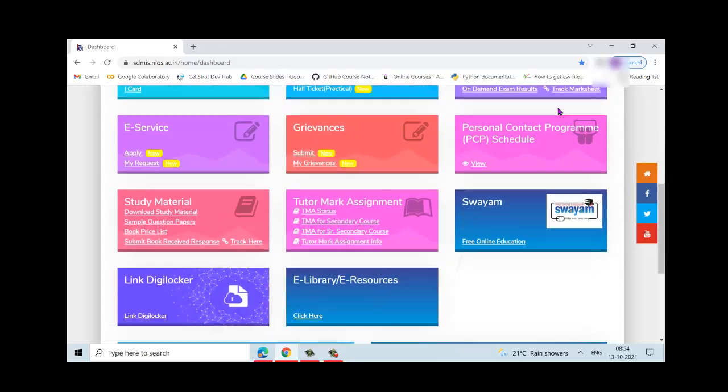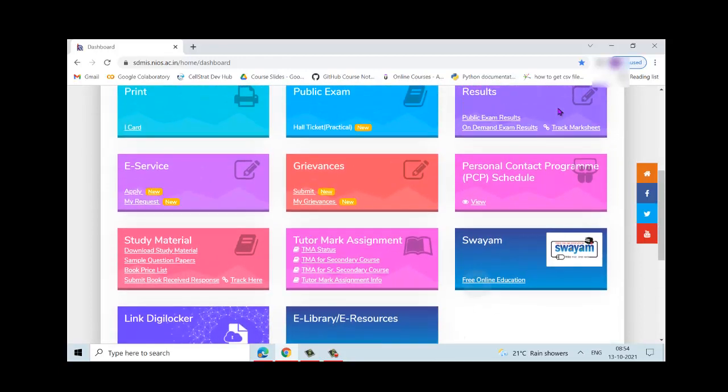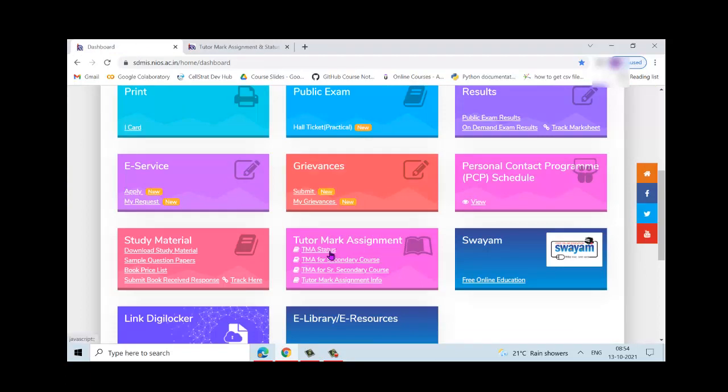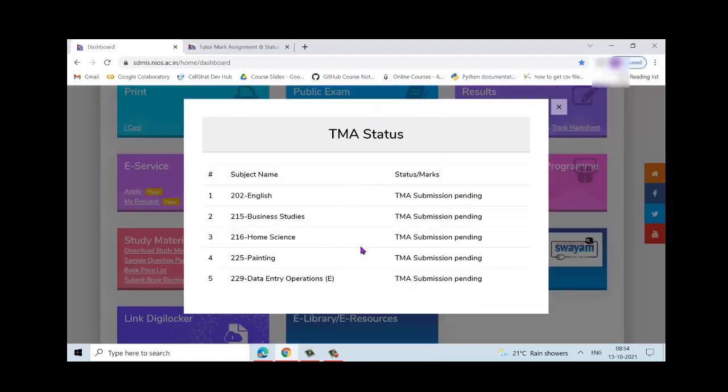So if you scroll further down in the dashboard, you will find a block for TMA here, and this will actually tell you the TMA submission status. So the student here has registered for 5 subjects, and the status here says that TMA submission is pending. So once all the TMAs are submitted and the marks are allotted, you could actually see the marks coming up here on this screen.